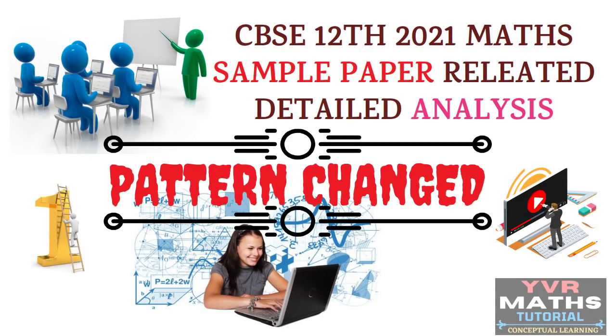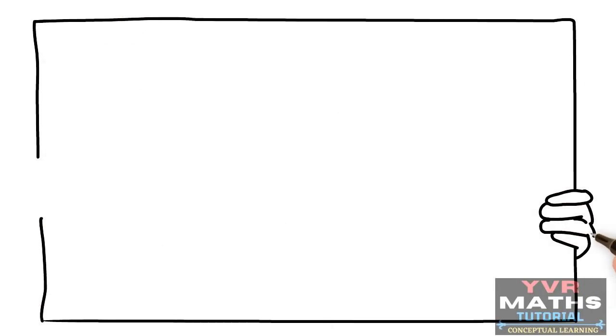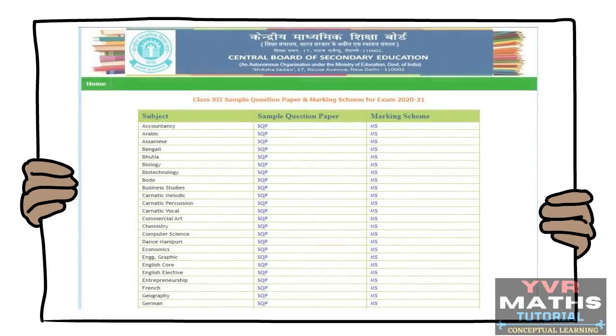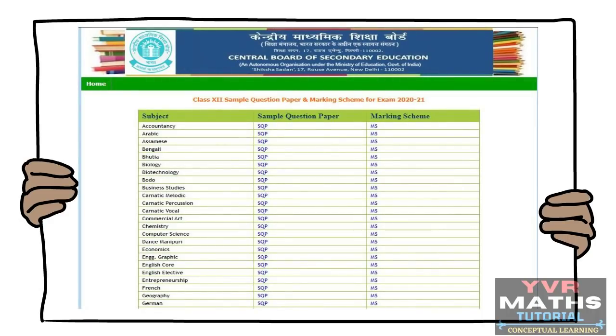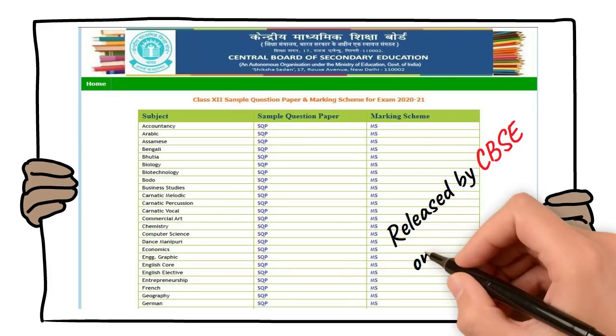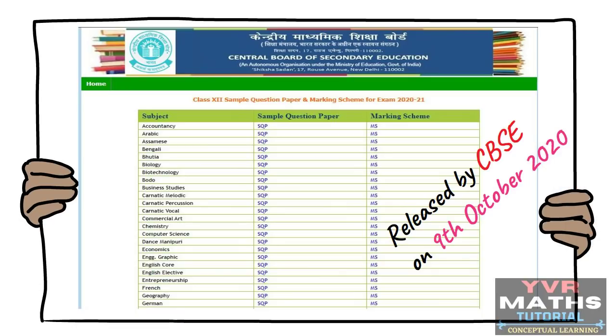Every year, CBSE releases sample papers on its official site to help students understand the question paper pattern and marking scheme of the paper. This year also, CBSE sample papers 2021 were released by the Central Board of Secondary Education on 9th October 2020, and these sample papers are based on the latest CBSE exam pattern.